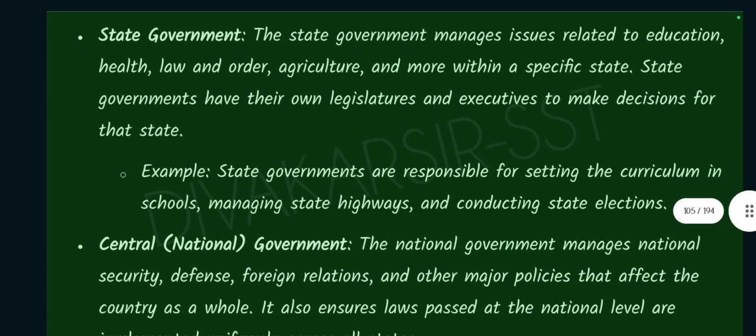State government. The state government manages issues related to education, health, law and order, agriculture, and more within a specific state. State governments have their own legislatures and executives to make decisions for that state. For example, state governments are responsible for setting the curriculum in schools, managing the state highways, and conducting state elections.